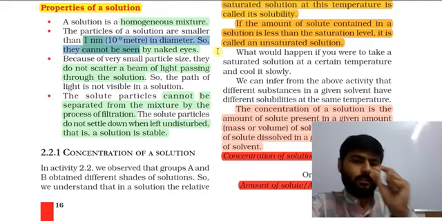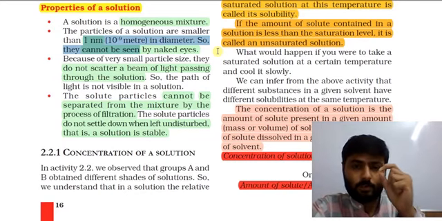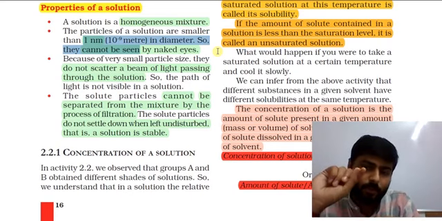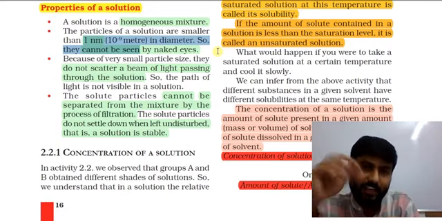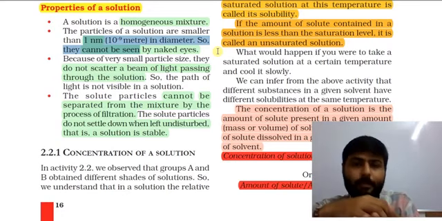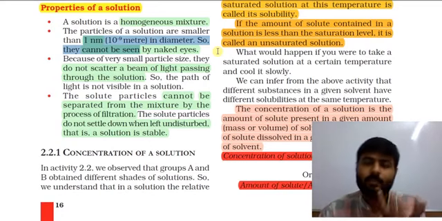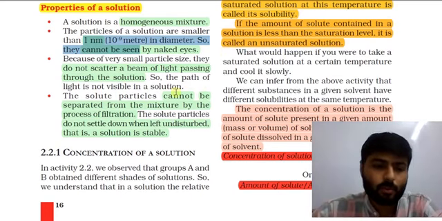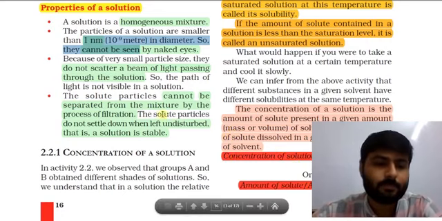Now if we put a filter paper which has very small holes in it, and we pour the sugar water solution on it, what will happen? Is there any sugar particle left on the filter paper or the funnel? No, there will not be. The whole solution will go through the filter paper. So important point, the solute particles cannot be separated from the mixture by the process of filtration.